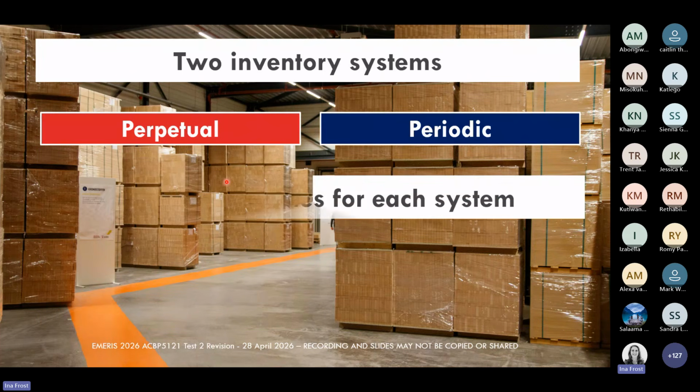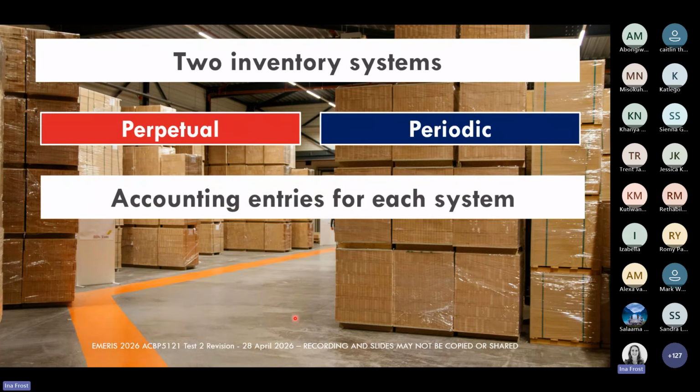So as accountants, the big question for us is, how do we go about recording the accounting entries in these two systems? And this is really what Learning Unit 6 is all about: how we have to go about recording the different entries that relate to inventory into our two inventory systems, so into our perpetual inventory system and our periodic inventory system.